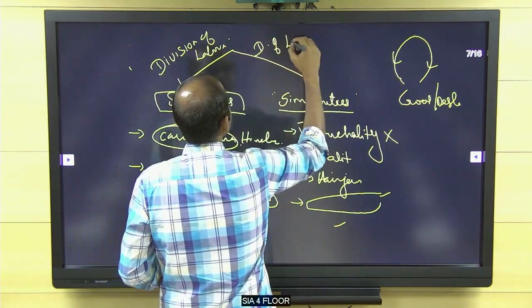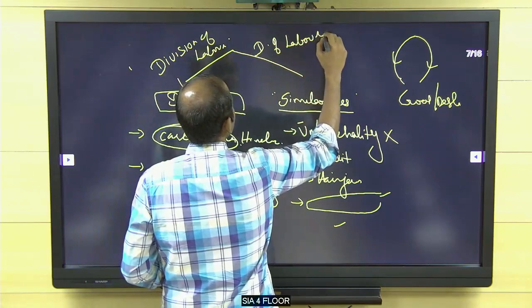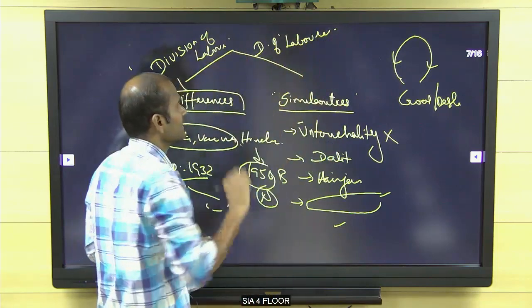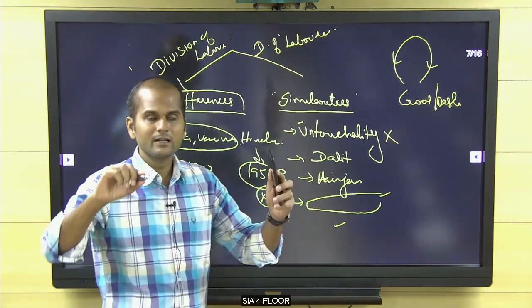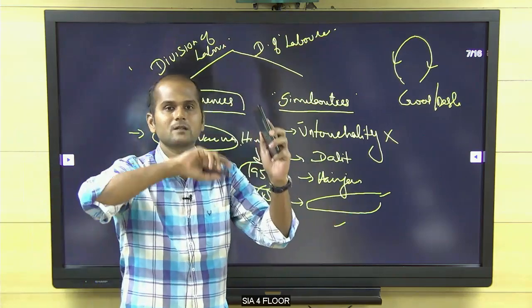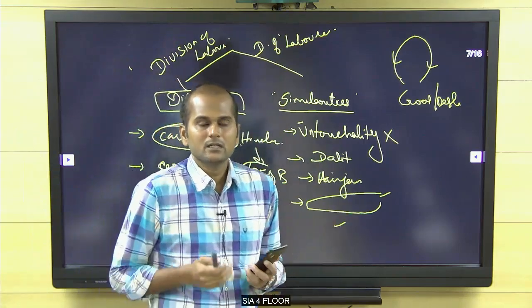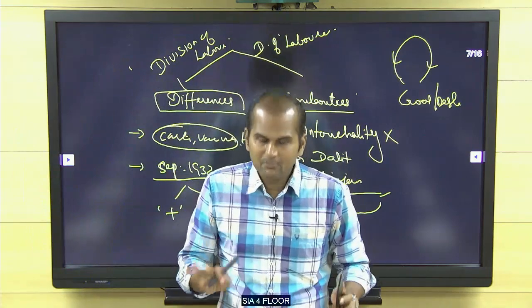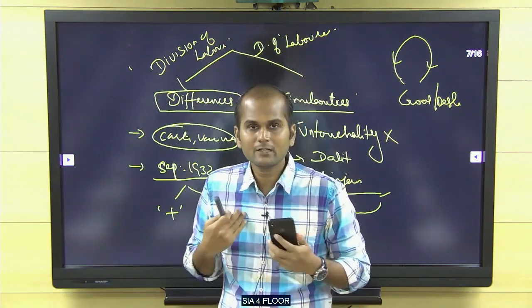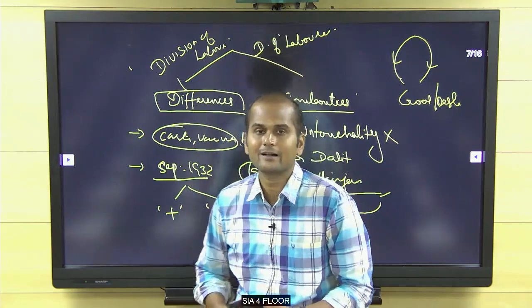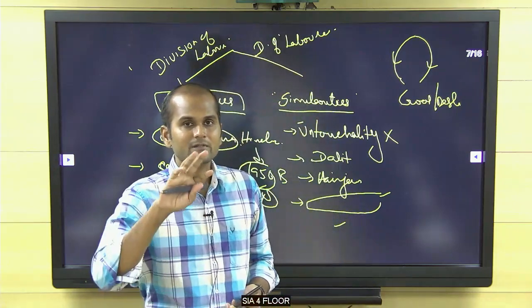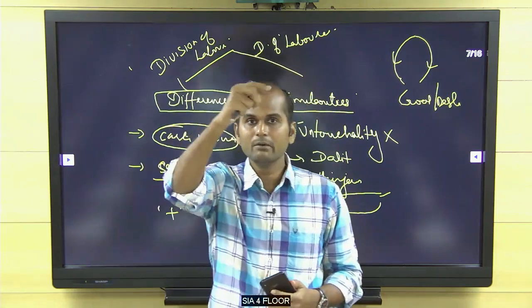Division of laborer. This is the difference between division of labor and division of laborer. Division of labor is good. Division of laborer is wrong. For example, if I am a cobbler, I should be the cobbler. Not only me, my entire generation should be the cobbler. So division of labor is not at all a matter. Division of laborer is the matter.